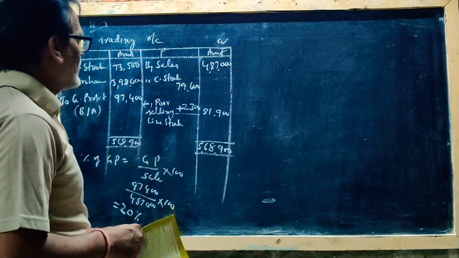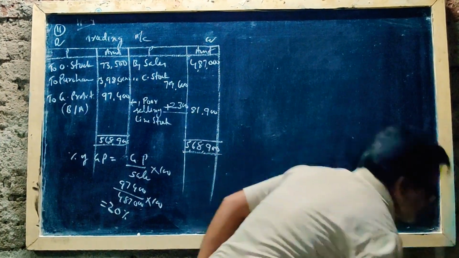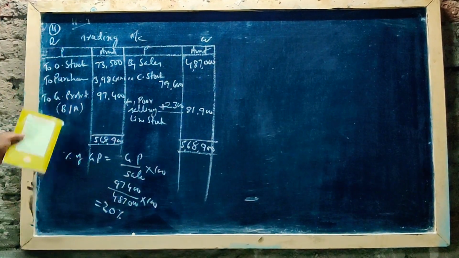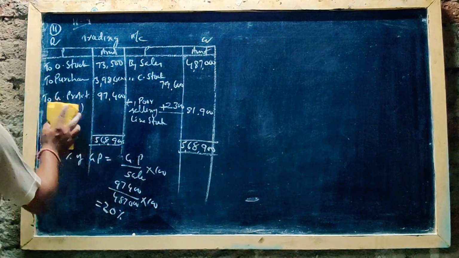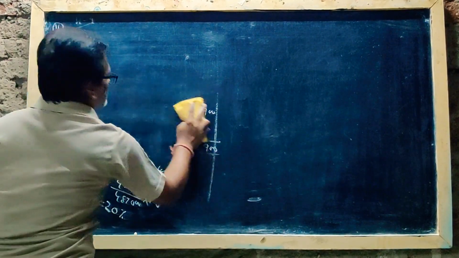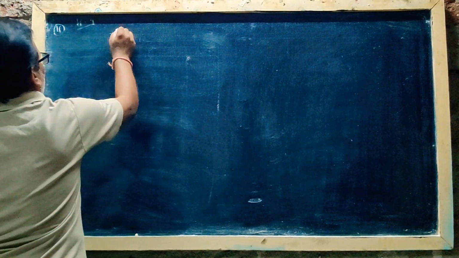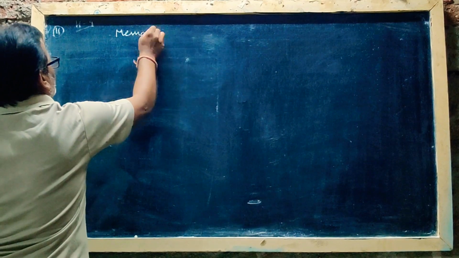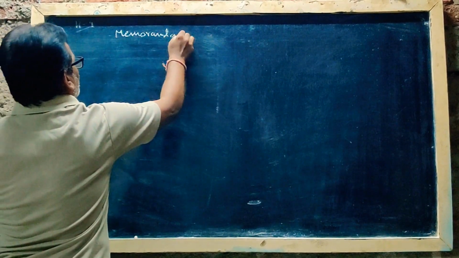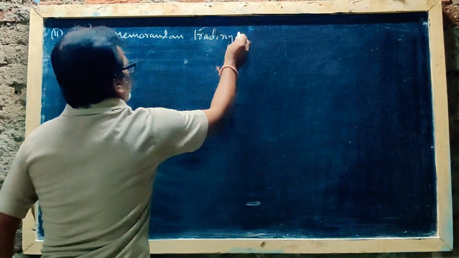In the memorandum trading account there are 6 columns. That's why I will rub this one. Memorandum trading account.